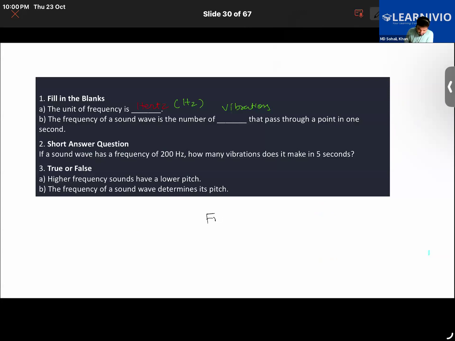So frequency equals total vibrations divided by total time. In the above question, what is given? Frequency is given, and the total time is given.